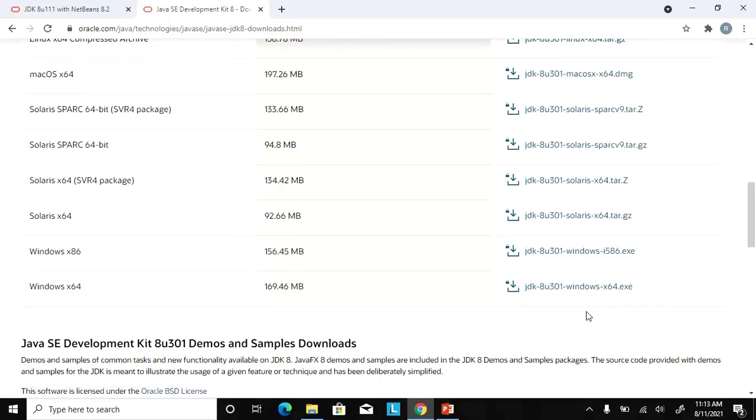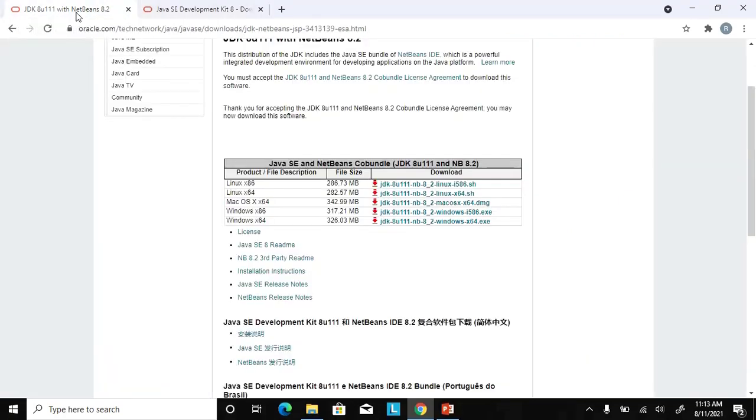Now the assumption is you have downloaded both setups, for JDK and NetBeans. When it comes to the installation, the first thing you need to do is install the JDK before you install NetBeans. Even if you try to install the setup for NetBeans, it might ask you to install the JDK first. So make sure you install this JDK setup first. When you're done installing the JDK, then go ahead and install the NetBeans setup.